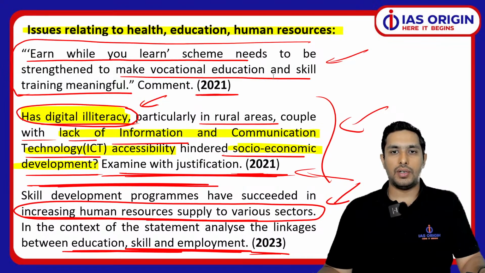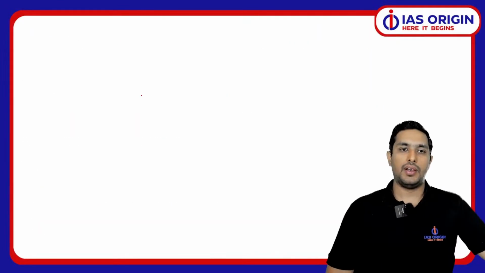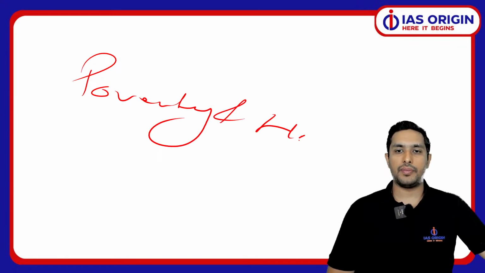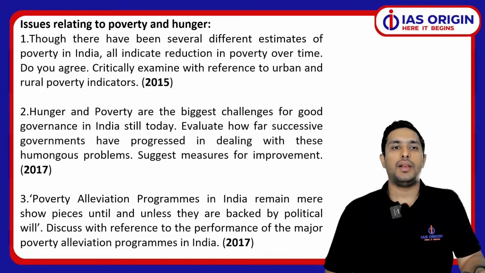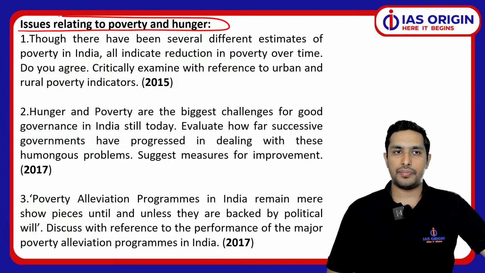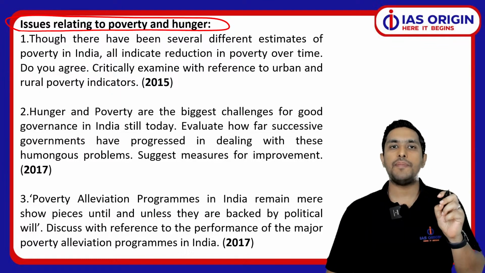Okay, so now moving ahead, we'll be talking about the issues of poverty and hunger. What kind of questions are we seeing from poverty and hunger? So let's talk about the theme of poverty and hunger now. Got it? So when we talk about these issues relating to poverty and hunger, the most important thing is that you have to focus on some very important aspects.